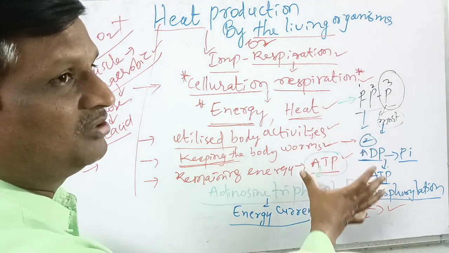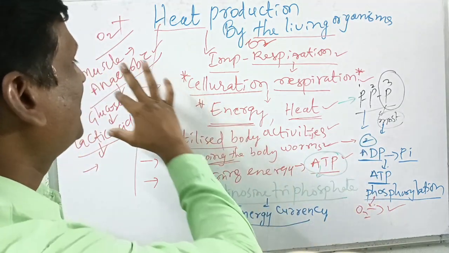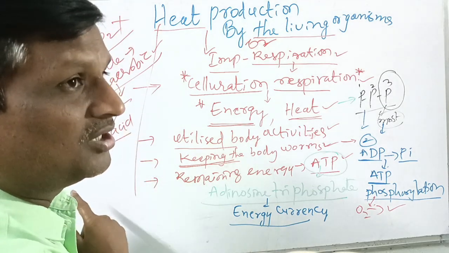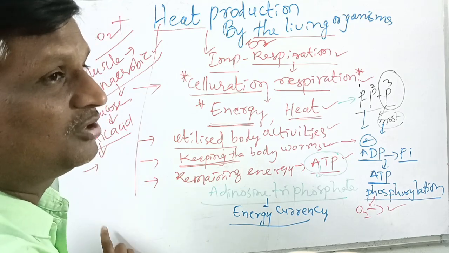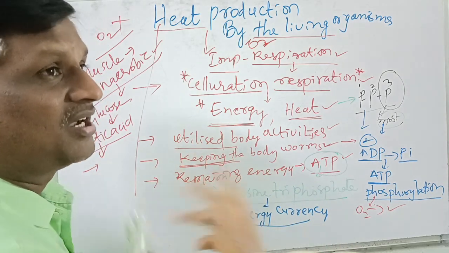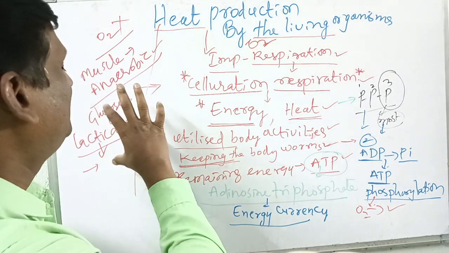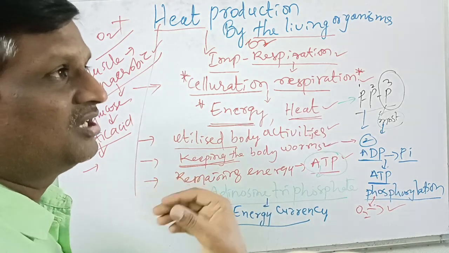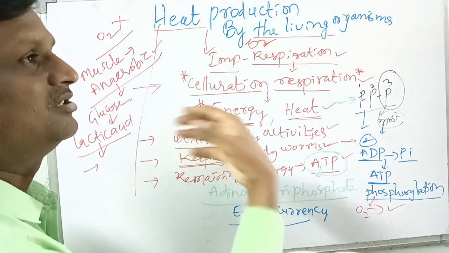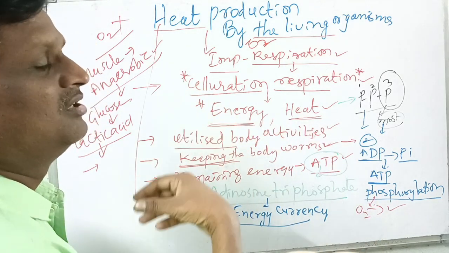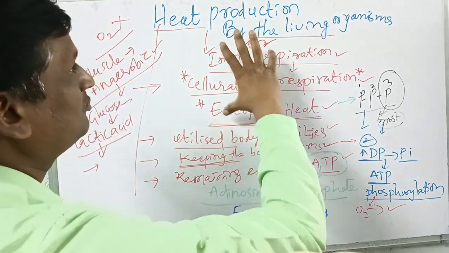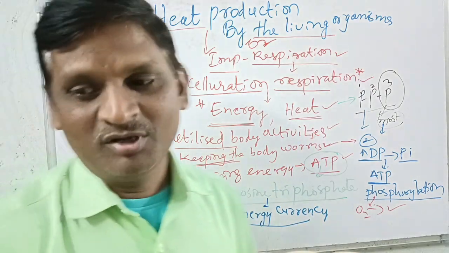In this way, when oxygen is present, glucose is completely oxidized and produces energy. But when oxygen availability reduces, the muscle can perform anaerobic respiration. In this anaerobic respiration, glucose is not oxidized, but is converted into lactic acid. The lactic acid forms some tiredness or muscle pain in our body. When we take sufficient oxygen again, this lactic acid is converted into glycogen. That glycogen turns into glucose when necessary, and glucose can produce energy. This is about heat production by the living organism.